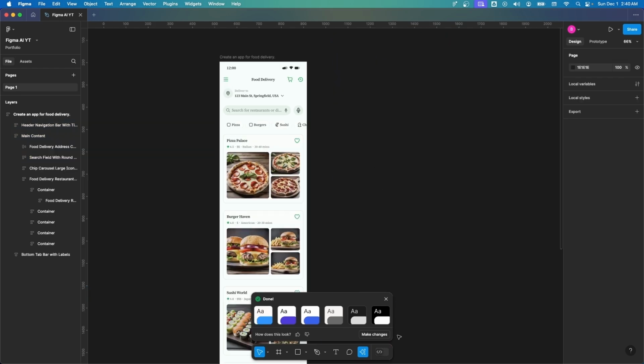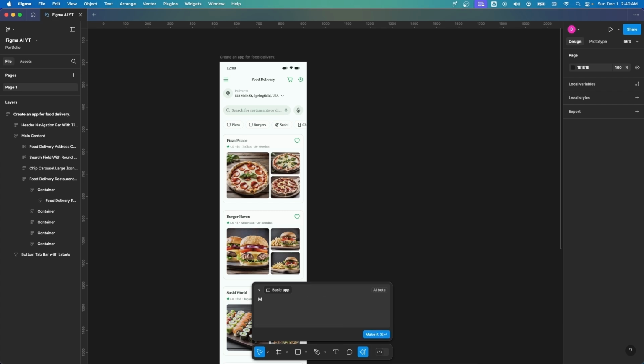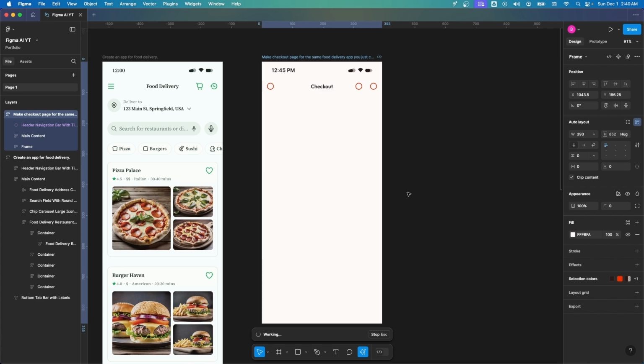Now let's try one more thing. Let's get rid of this and go to first draft and give it a prompt. Make checkout page for the same food delivery app you just created. I mean, let's spoon feed this and see what it gives us. And there you go.